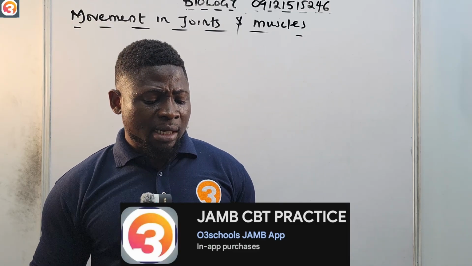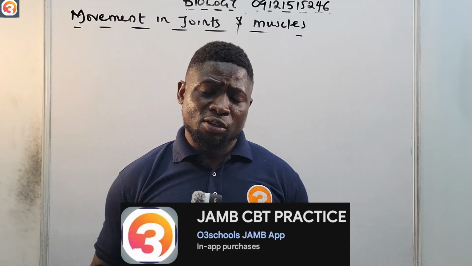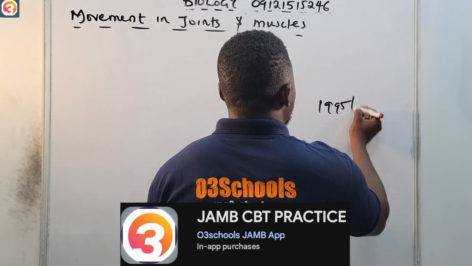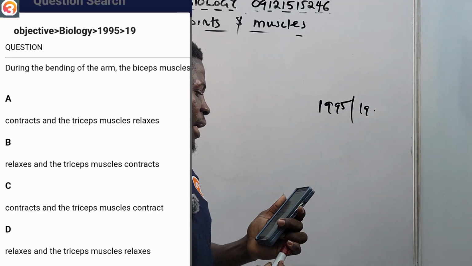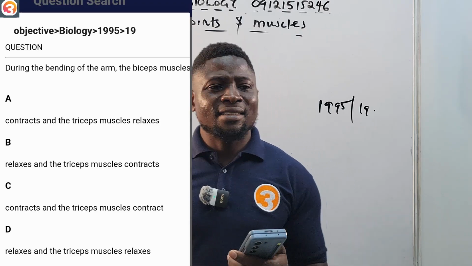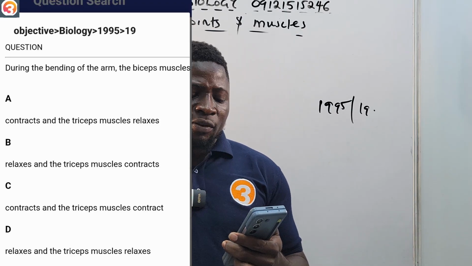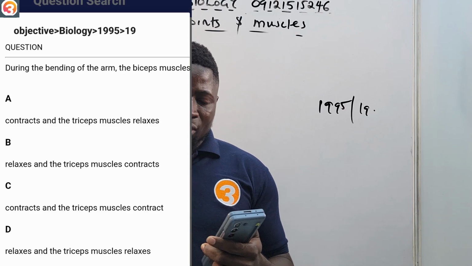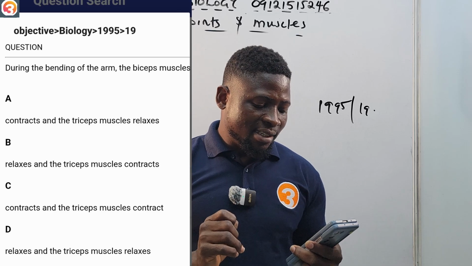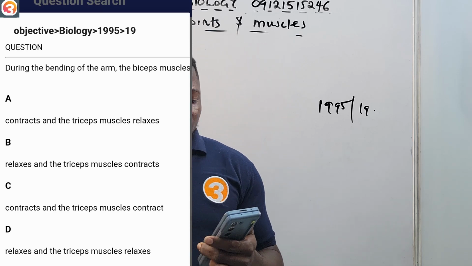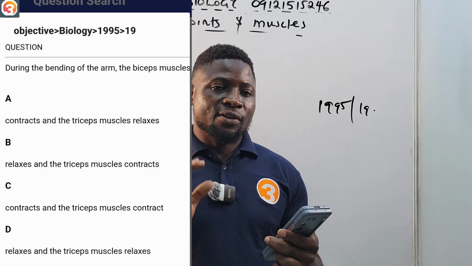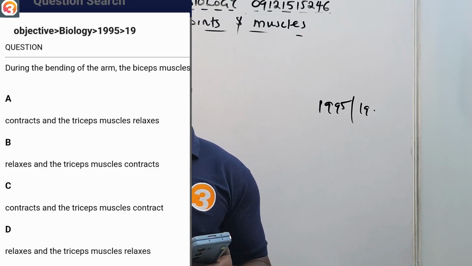Now, let us see a JAMB past question from the app before we talk about the application. This is a 1995 question, number 19. It says that during the bending of the arm, the bicep muscles: A says contracts and the tricep muscles relaxes. B says relaxes and the tricep muscles contracts. C says contracts and the tricep muscles contract. D says relaxes and the tricep muscles relaxes.